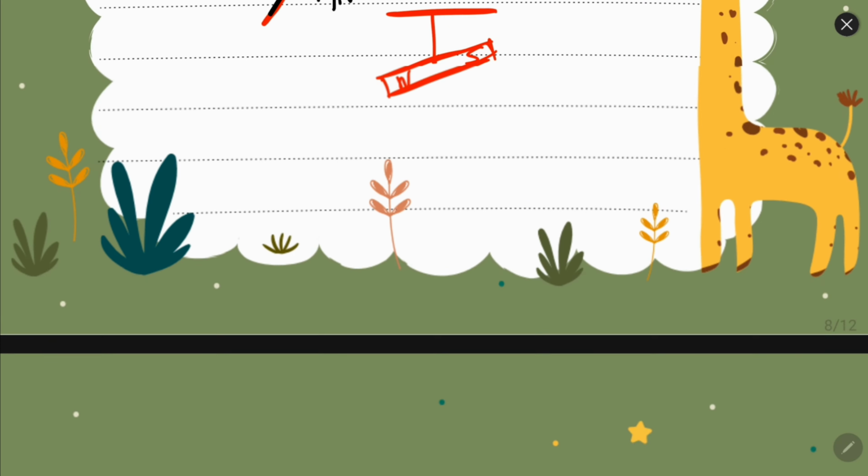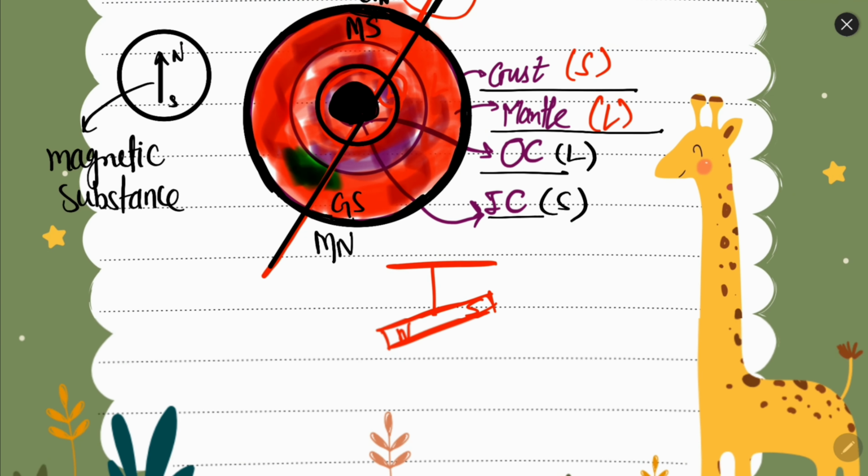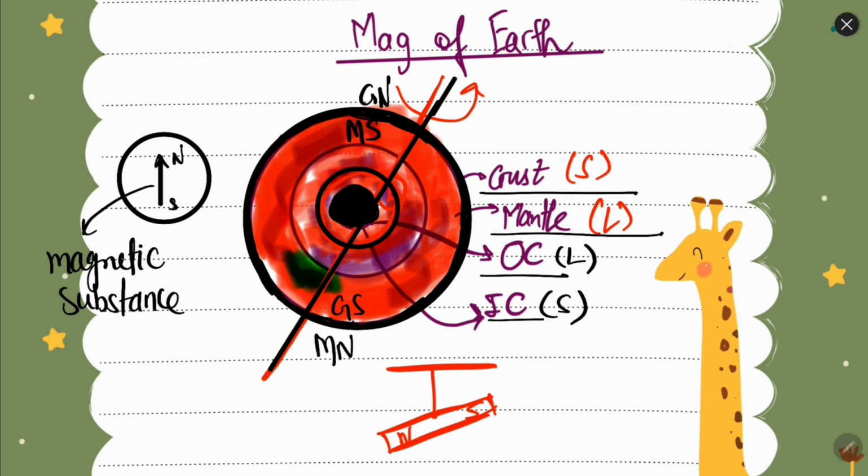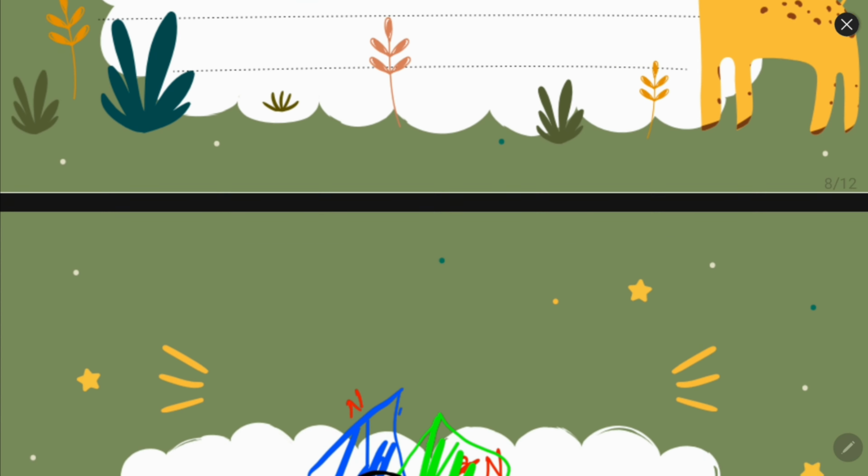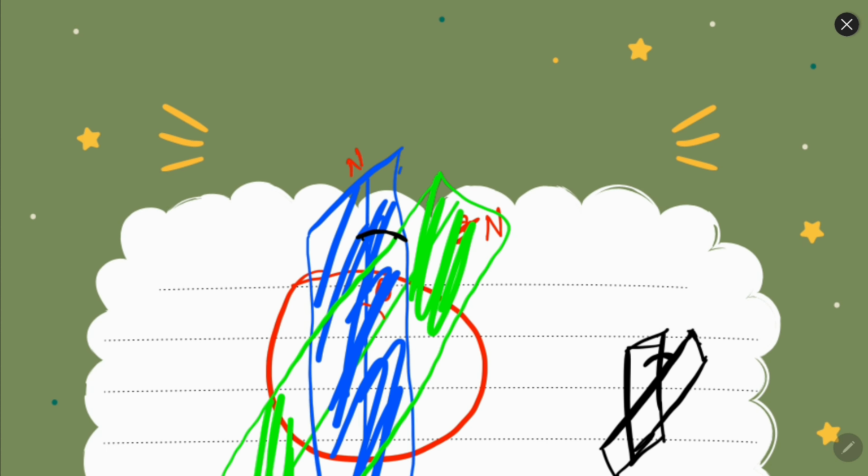Remember this thing. Interesting thing is that these magnetic poles keep on changing after around 7 lakh to 10 lakh years. They keep on flipping.